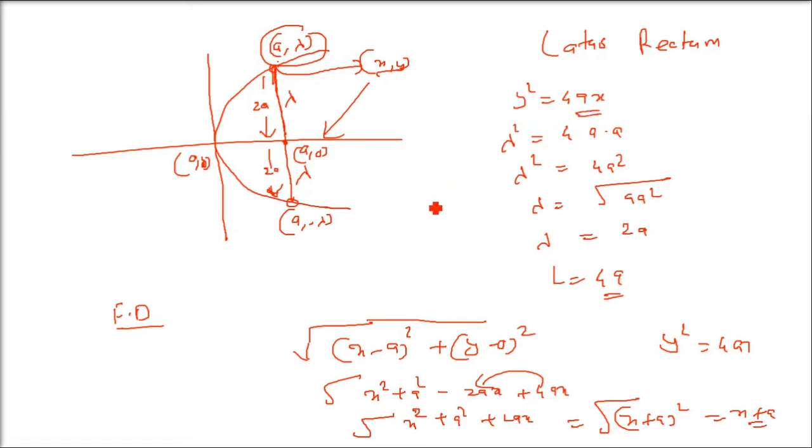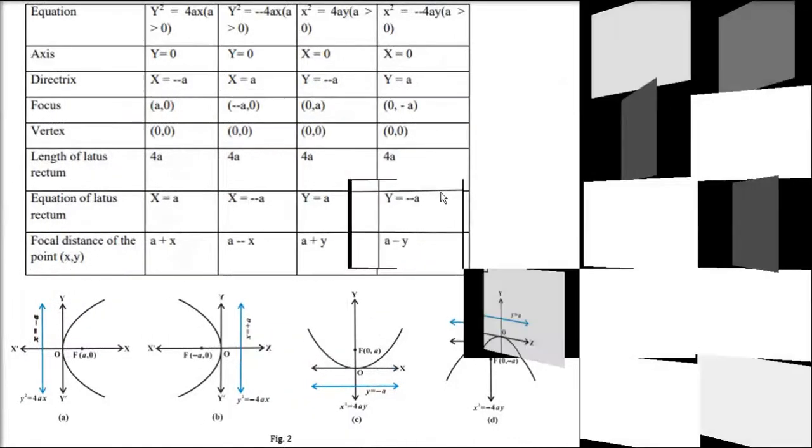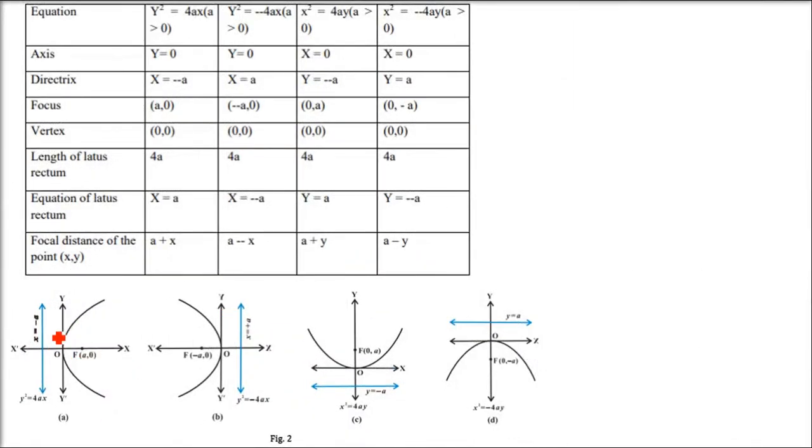Now the question arises that there are four possibilities. One we have already seen in detail. You just have to imagine how the others will be formed.